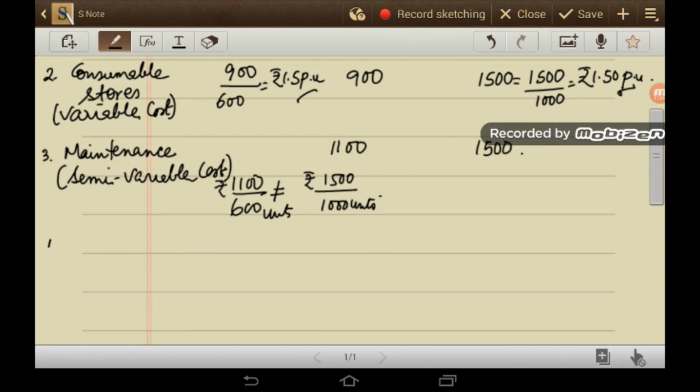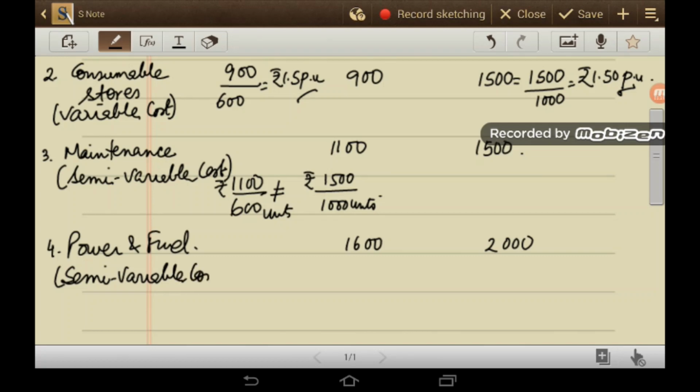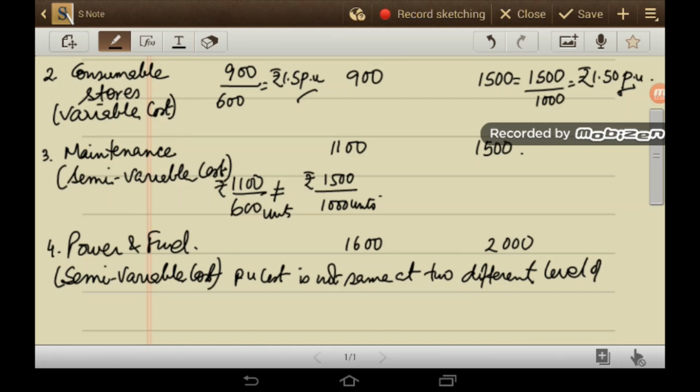Then the fourth item of cost is power and fuel. At 60% level of activity the total cost is 1600, and here it is 2000. So here also the variable cost per unit is not the same. So this is also semi-variable in nature, because per unit cost is not the same at two different levels of activity.